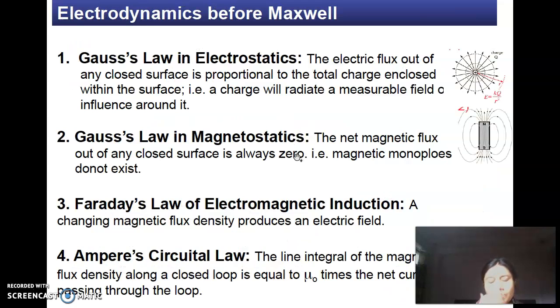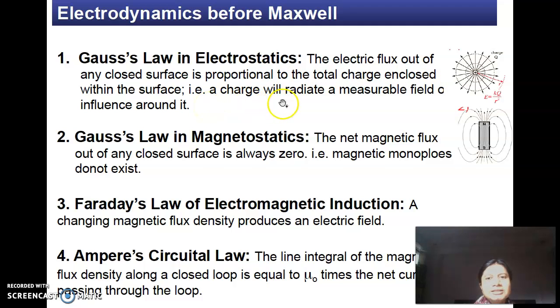Okay. Now before Maxwell, this is what was already known. So these four laws were already known much before Maxwell's work, but Maxwell realized the importance of these four laws. So the first one is Gauss law in electrostatics. The statement is that the electric flux out of any closed surface is proportional to the total charge enclosed within the surface.